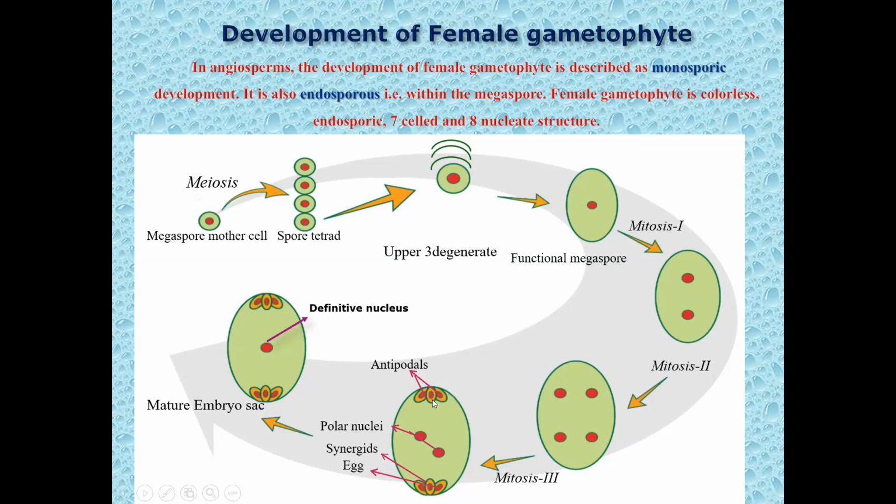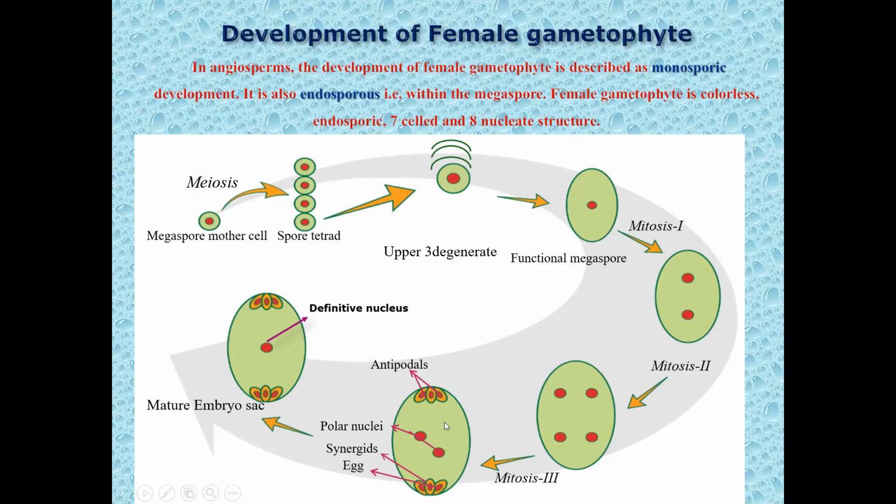The three nuclei towards the chalazal end get reorganized, undergo cytokinesis, form their own cell wall, and form the antipodals. While the three towards the micropylar end also reorganize to form the egg apparatus, consisting of a centrally placed egg covered and protected by the synergids with the filiform apparatus. And in the center, there are two polar nuclei. Now the embryo sac is 7-celled and 8 nuclei.